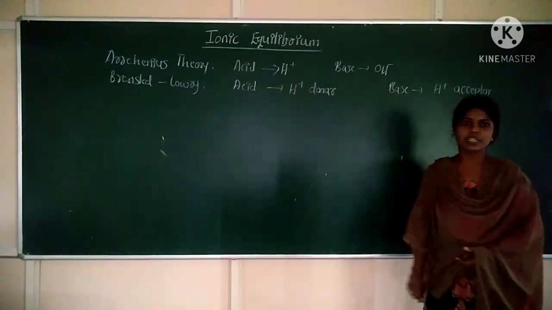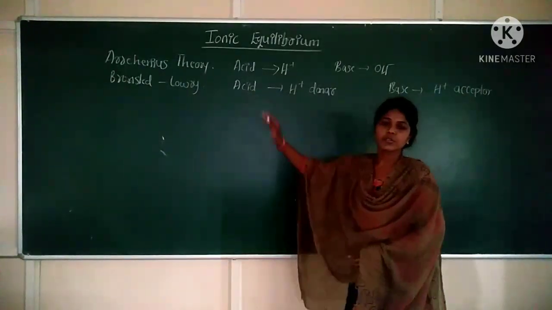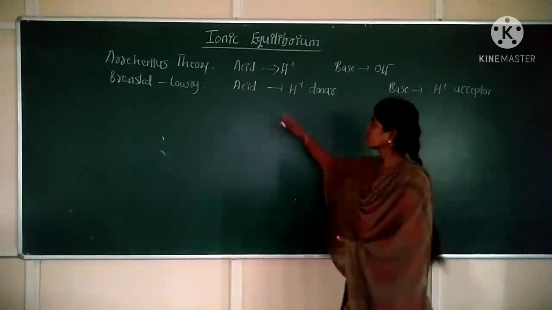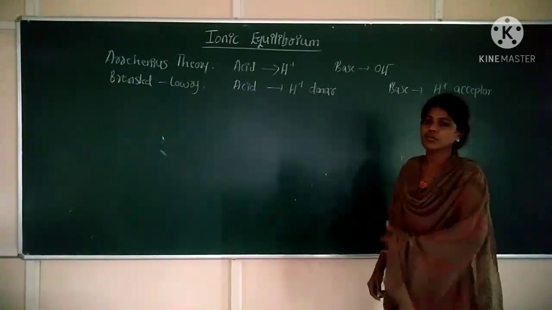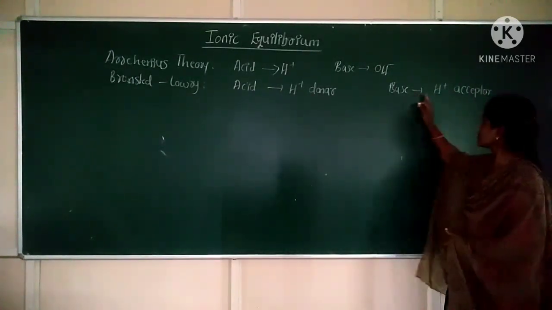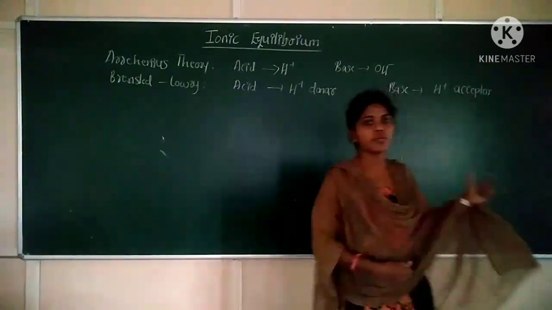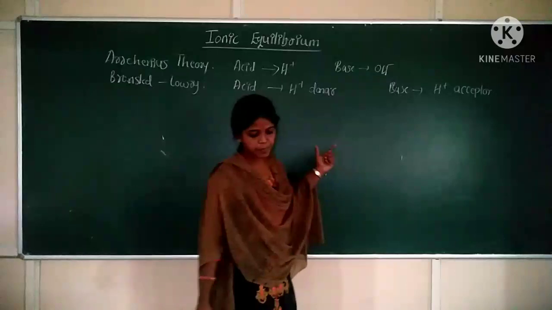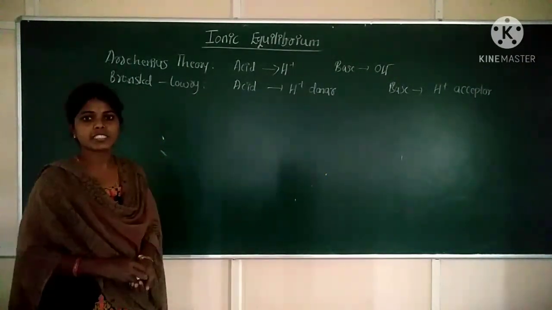According to Arrhenius theory, acid is the substance which gives H plus ion, and base is the substance which gives OH minus ion in a water medium. Next, according to Bronsted-Lowry concept, acid is a H plus donor, or proton donor, and base is one which accepts a proton. H plus acceptor is said to be base. So these are the two theories which define the words acid and base.